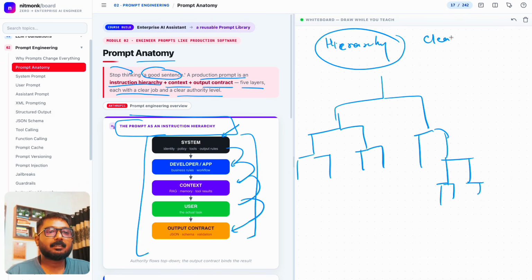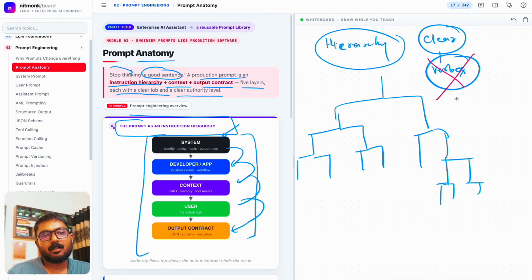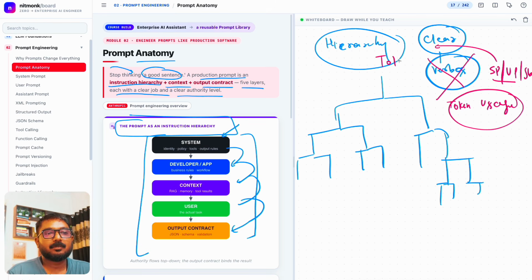Now, clear is basically about clear instruction. It's like no verbose. I keep telling you to avoid verbose until you understand it properly: don't describe an idea, a sentence, a tool call, or an instruction that has been described before. You will have a problem with token usage, because every word that we define in the system prompt, the user prompt, or even the skills will be converted into tokens and token IDs.